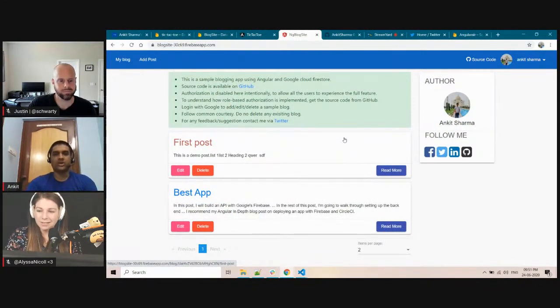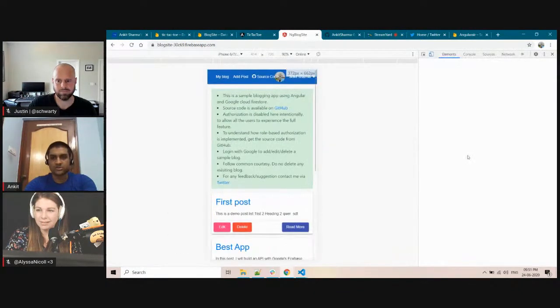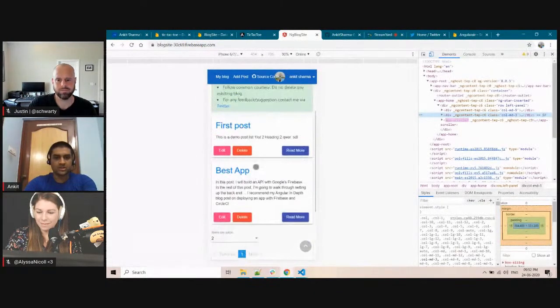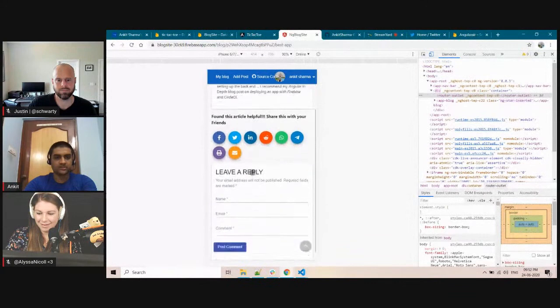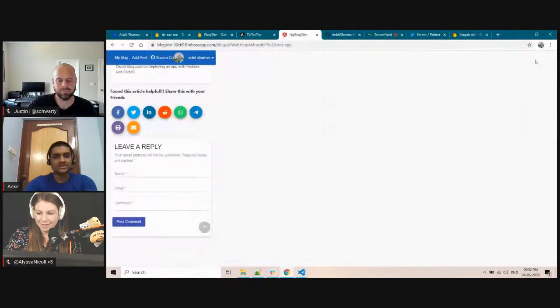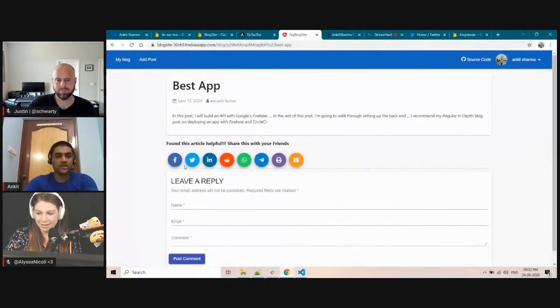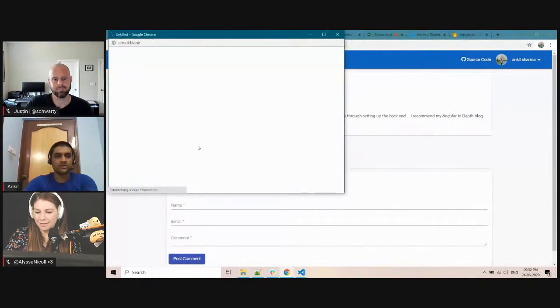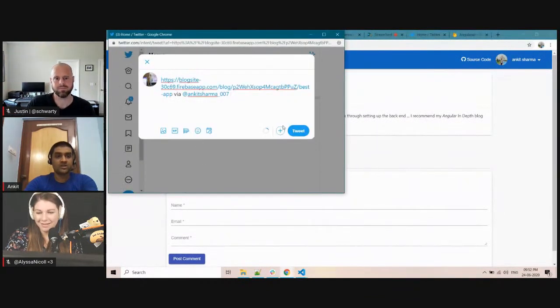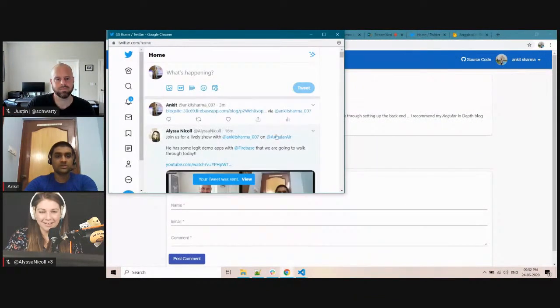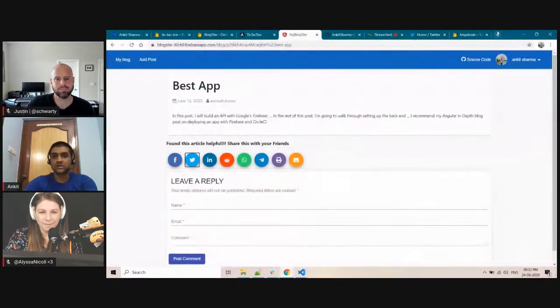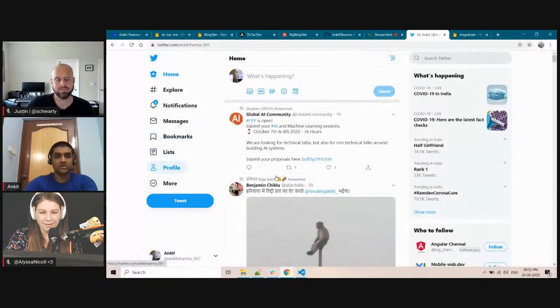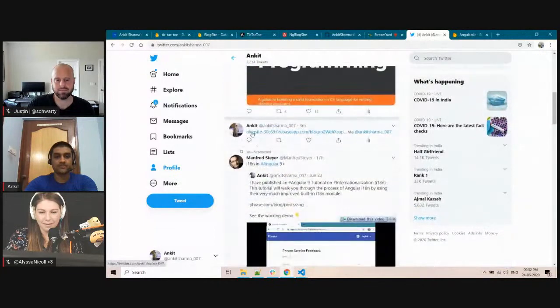So this is how it works, and this is completely mobile responsive. You can share it on Facebook, Twitter, anywhere. Let me share this on Twitter. If I click here, I click on tweet. That's it. Close this. If I go to my Twitter account, you can see that this link is shared over here.